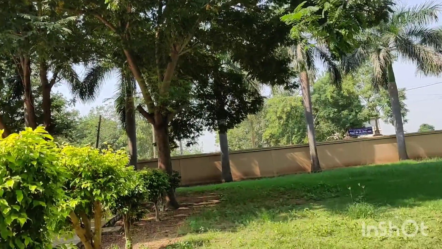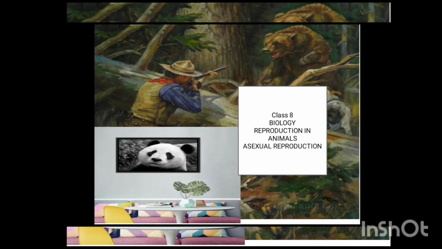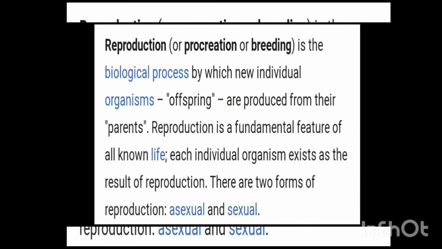So now let's begin with asexual reproduction. Okay, so let's begin with our chapter, that is reproduction in animals. Before moving on with our topic, first let us understand the meaning of reproduction. So simply, reproduction means to reproduce. So what is reproduction in animals?